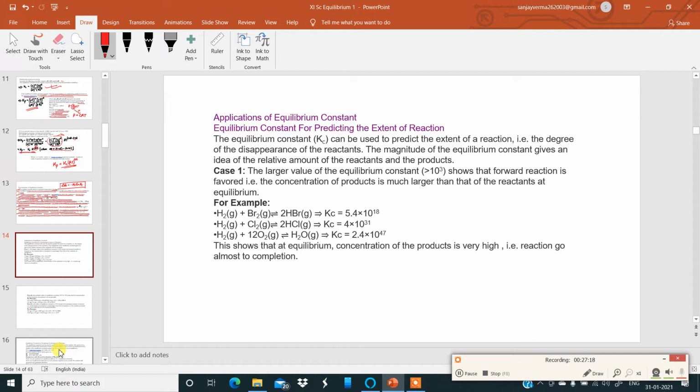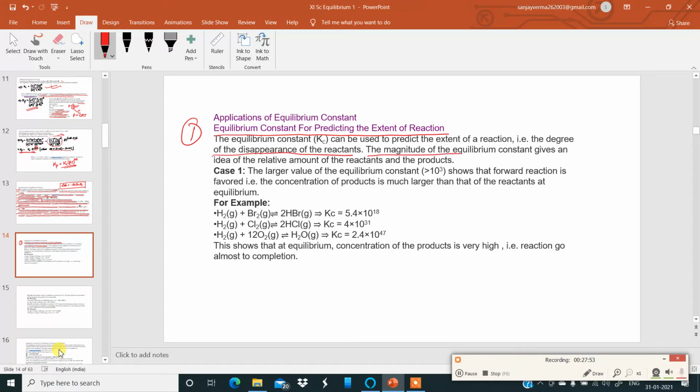Now, application. What is the use of equilibrium constant? What information does it give for a particular reversible reaction happening? Okay, let us see that. Now, here, equilibrium constant for predicting the extent of reaction. By knowing the value of equilibrium constant and comparing it for the same reaction at different temperatures, or for different reactions, it is possible for us to predict the extent of the reaction, that is, the degree of disappearance of the reactants.